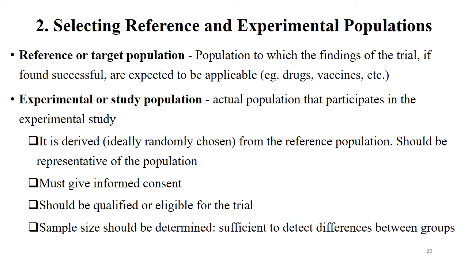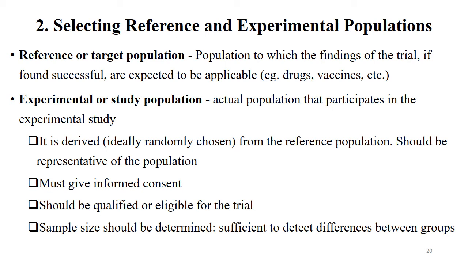That is exclusion criteria, and inclusion criteria are there. Out of that, then we invite the people to be included in our study. So we are inviting thousands of people. It may come to pass that out of those, very few will come. So when the actual participants come, they are known as the study population or experimental population.